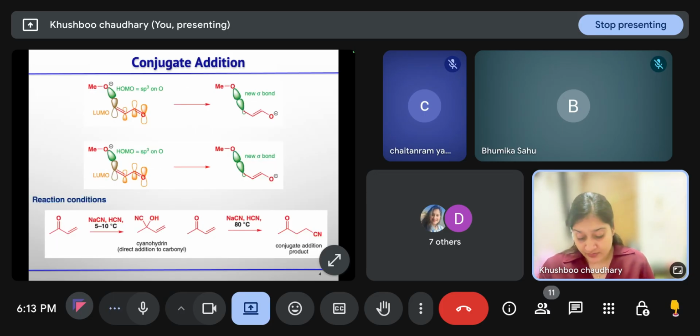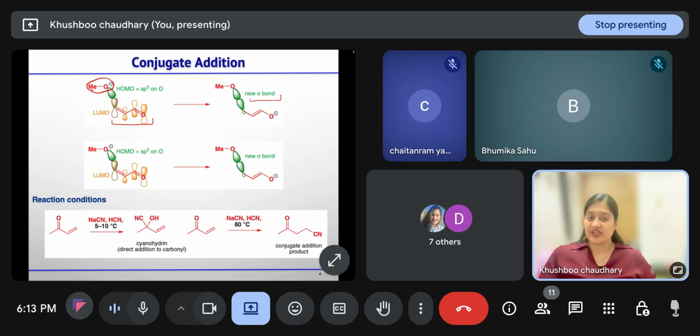So when the nucleophile approaches the LUMO, the HOMO is sp3 and one new sigma bond is forming, so the enolate will generate first, and then you will get the new sigma bond.